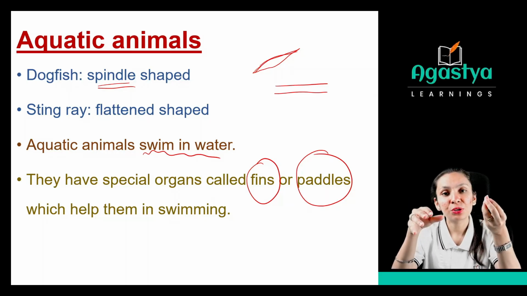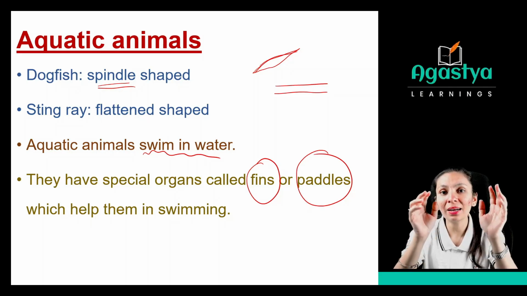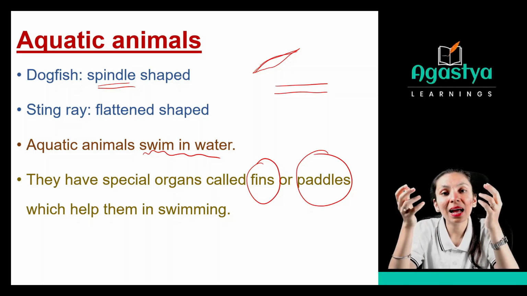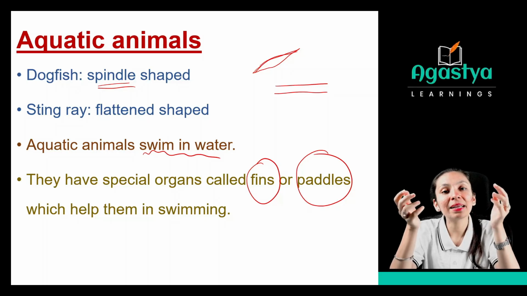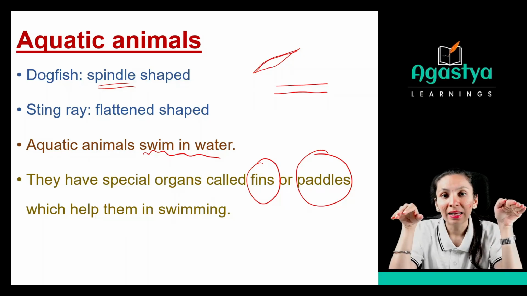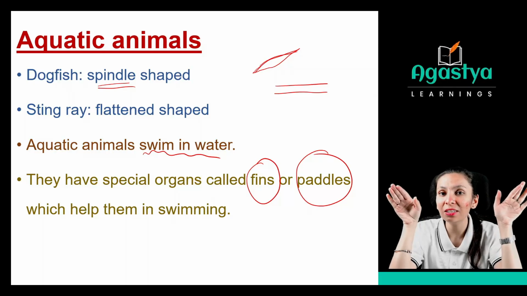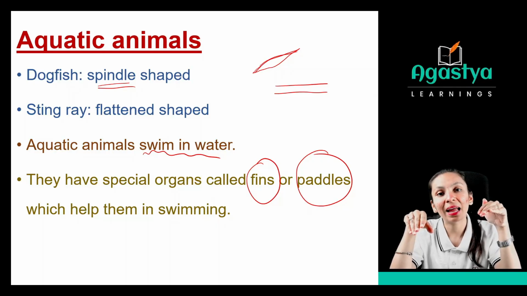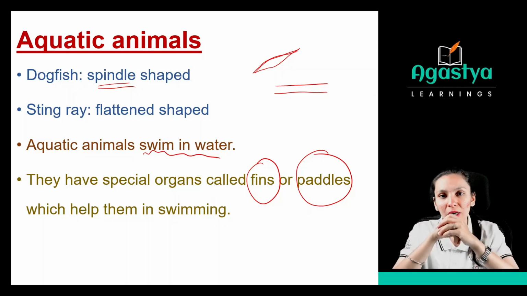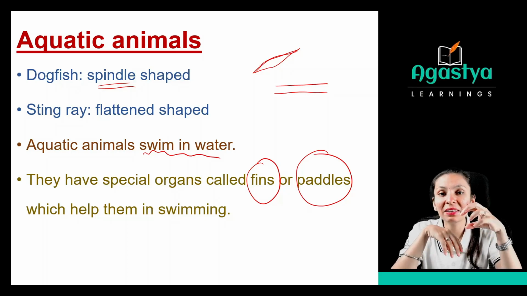But fish or the aquatic animals do not have any clothes to wear, so how can they swim? Because they have fin-like structures. As you know that birds have wings to fly, these fish have fins to swim in water. Or some of the animals will have flippers.